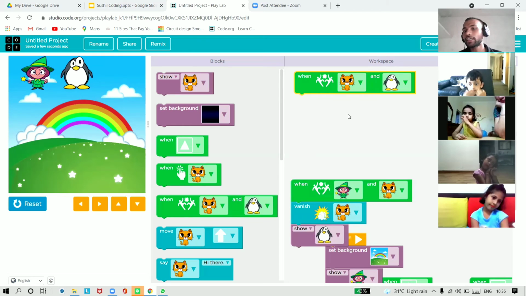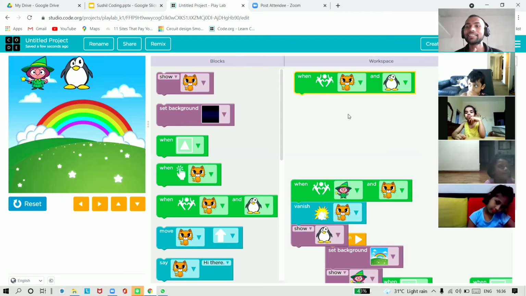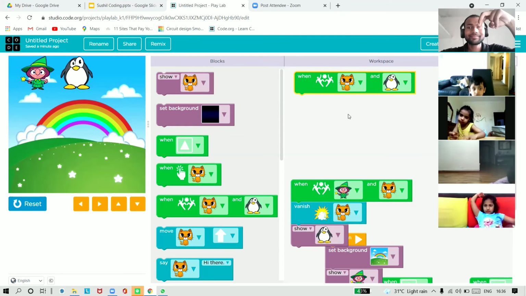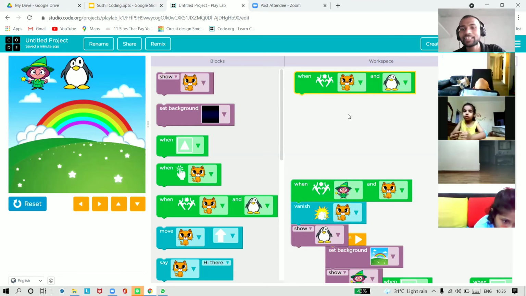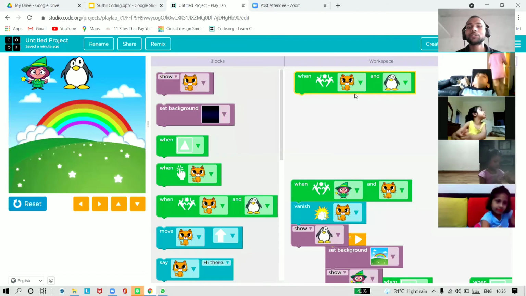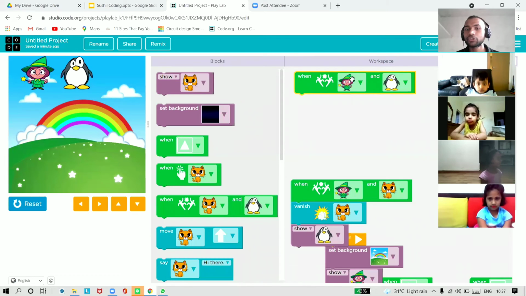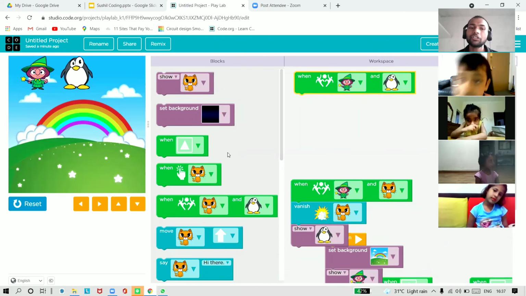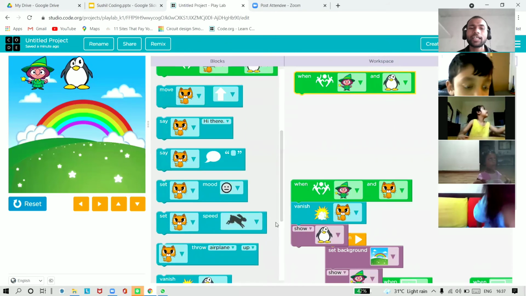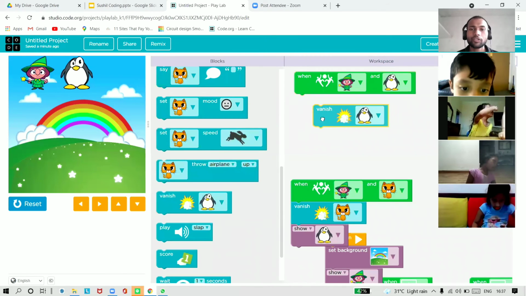What will we do? We want our cat back. So what will we do for that? To get back our cat, we will do a magic again. That magic will be what? We will not disappear the penguin. Who will come now? When the penguin disappears, who will come? Cat. Very good. So now we have our magician, and when this magician does magic, on whom? Penguin. Then we want our penguin to disappear, and we want our cat back.